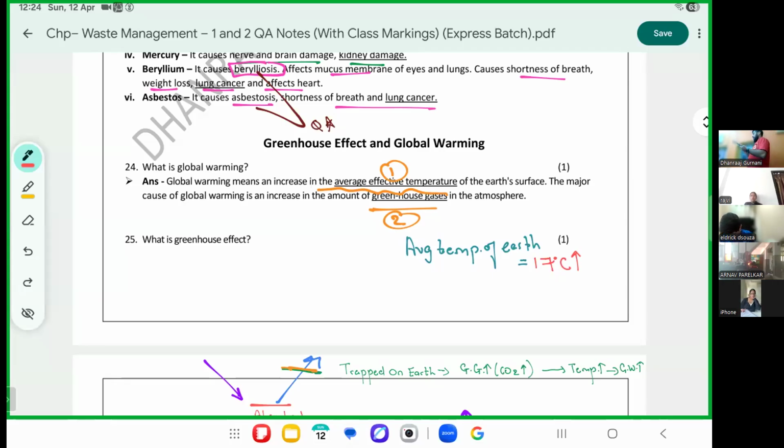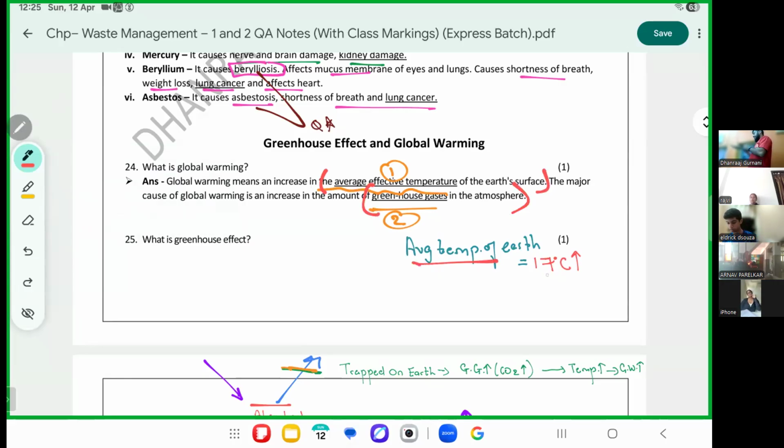Let's study about what is global warming. Global warming means an increase in average temperature of the Earth's surface. This happens when the greenhouse gases in the atmosphere increase.